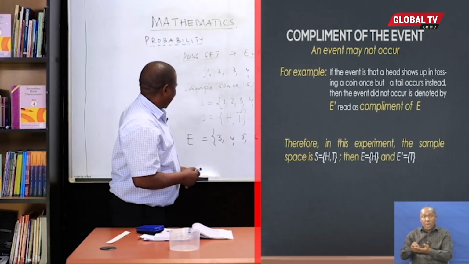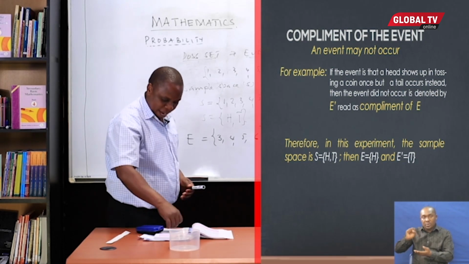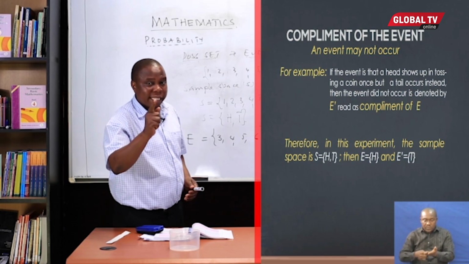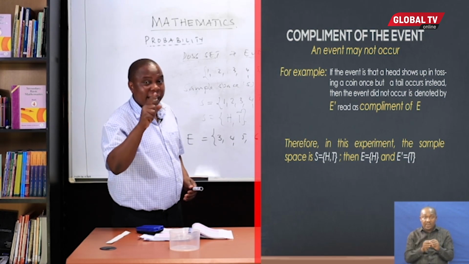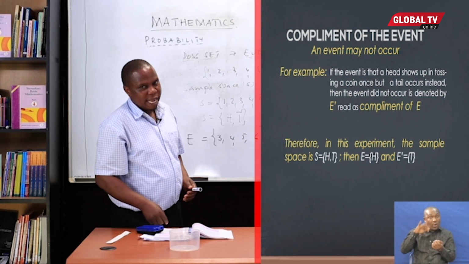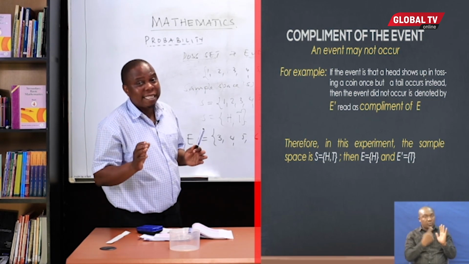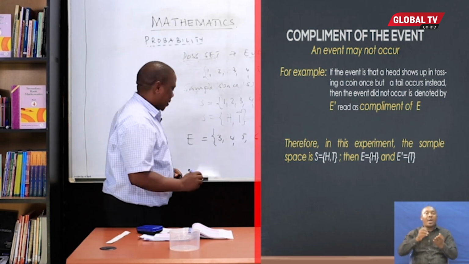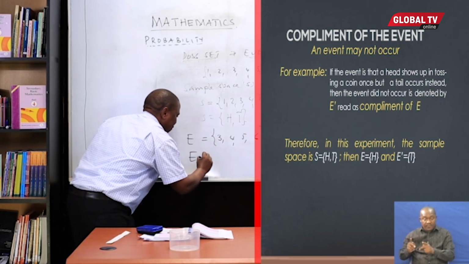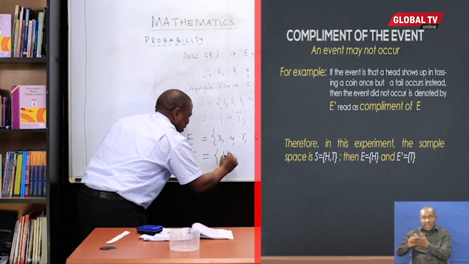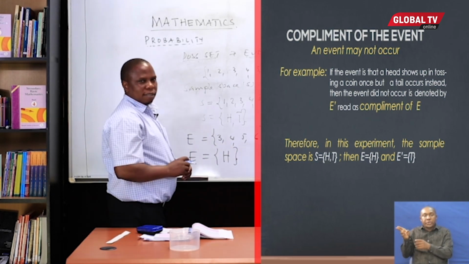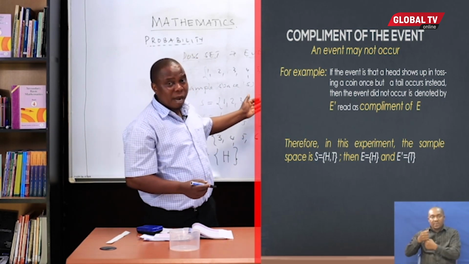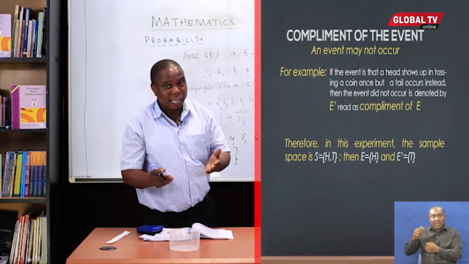Let us have a look at another example. That was a die. We also have a coin here. You are tossing it. The possibility set of a coin is either a head or a tail to show up. Now, if you are specific that it is the head to show up, the head is your event, which is represented in set notation as H. That's how we can find the event. Not only this, you can even come up with your own. There are a lot of things.